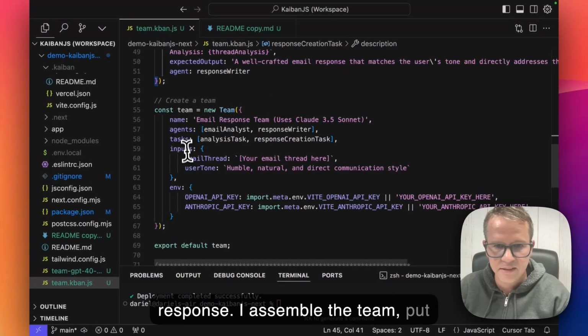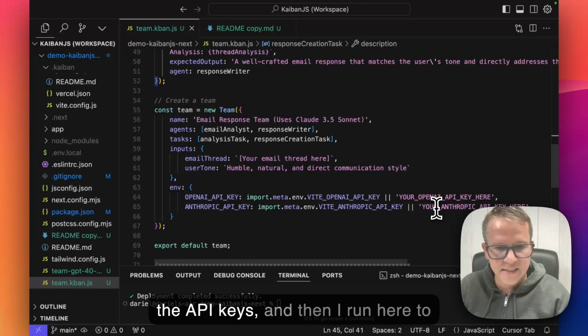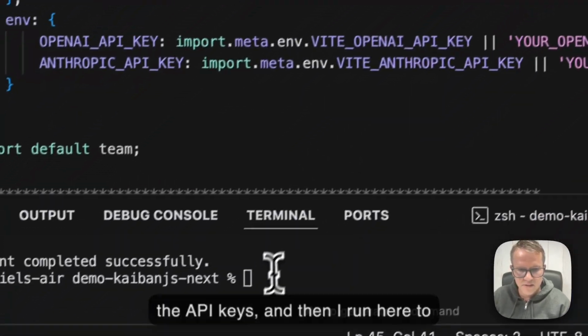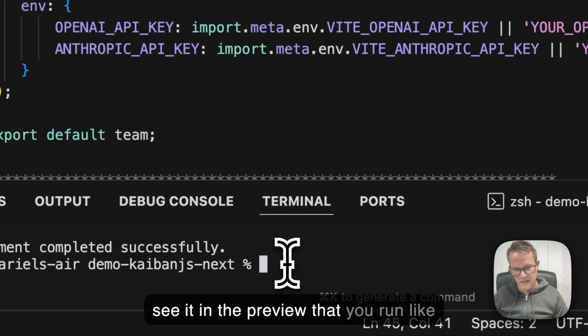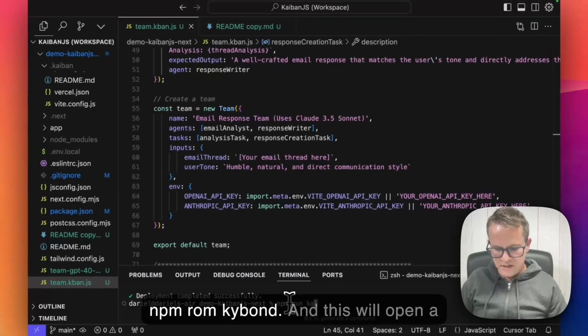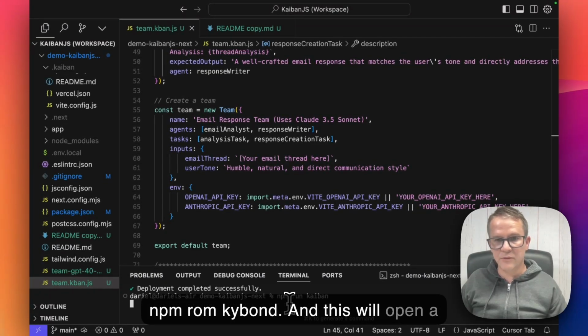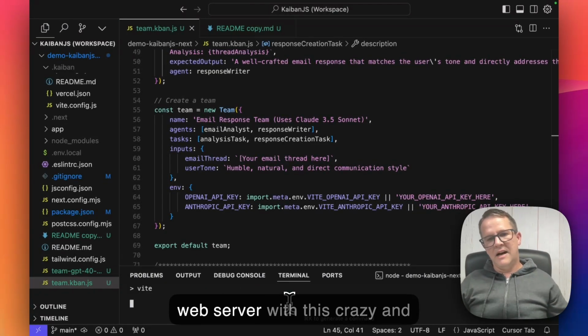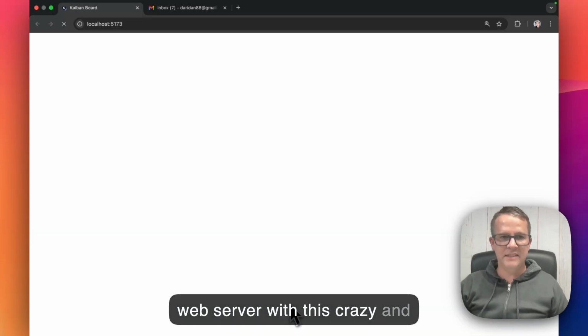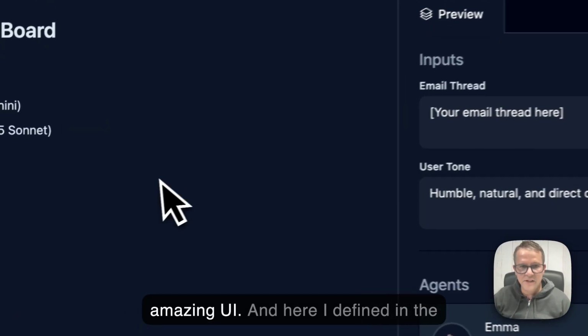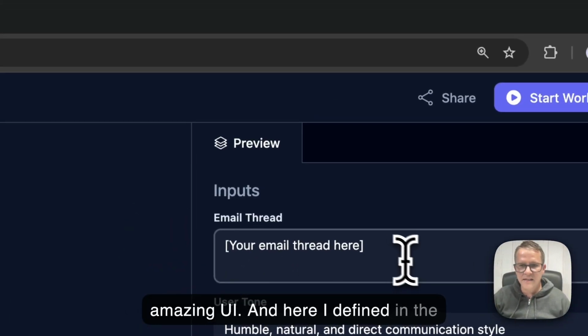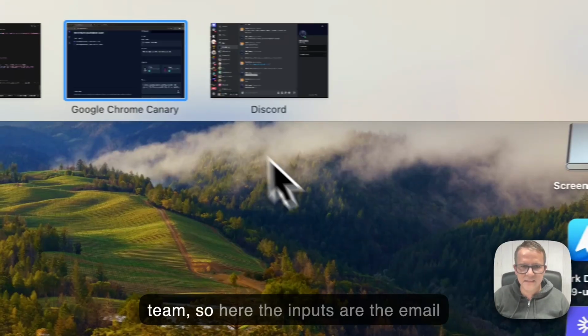I assemble the team, put in the API keys, and then I run it to see it in the preview. You run npm run kaiban, and this will open a web server with this amazing UI. And here I defined the team.